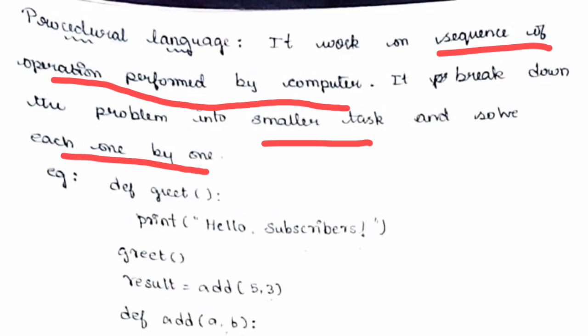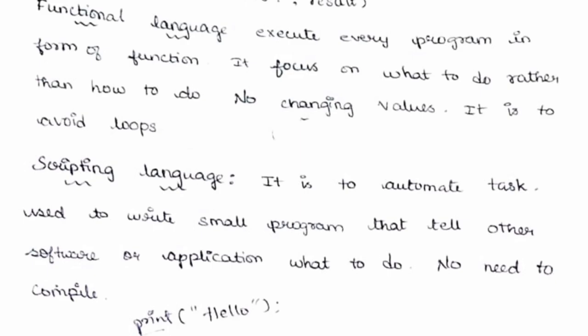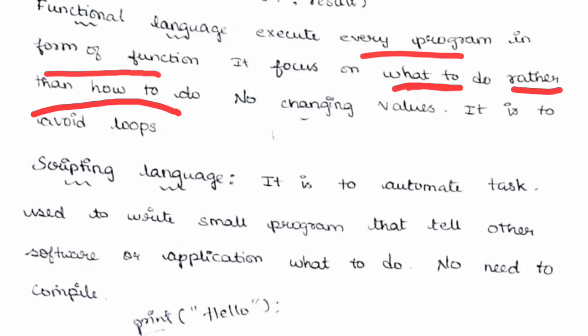And the next one is a functional language. Here we call a function, and it executes what is in that function. So that is what a functional language is: it executes every program in the form of a function. It focuses on what to do rather than how to do it. Here there is no changing of values in the parameters.